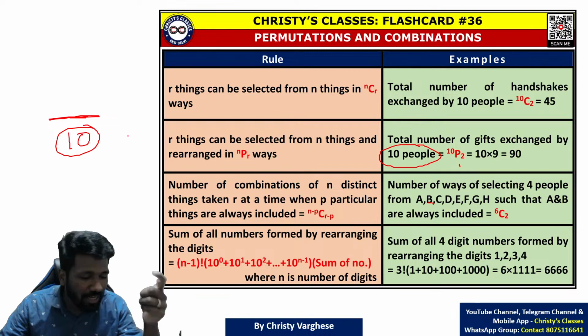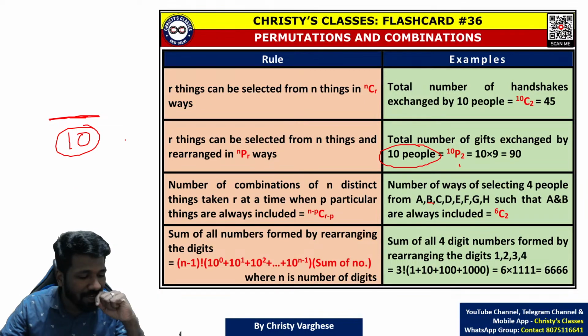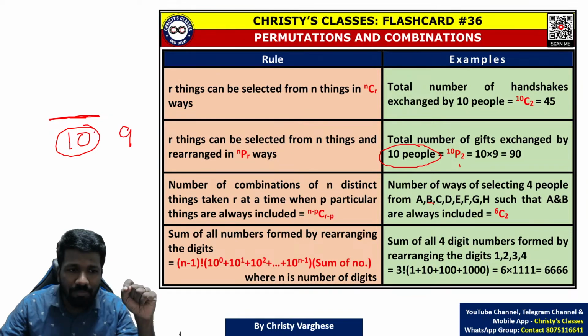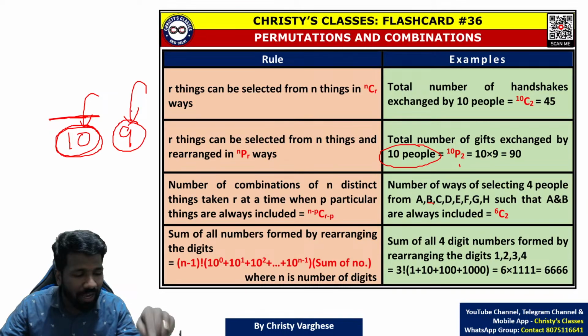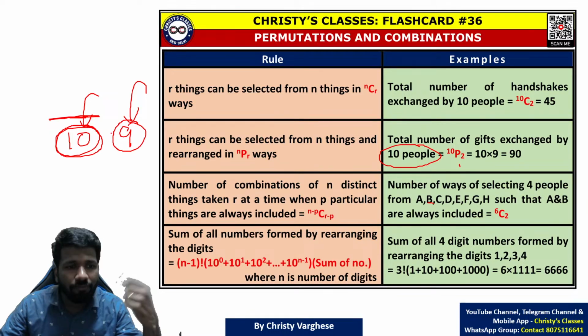Why? Because 9 remaining people are there, excluding me. Similarly, each of those 10 people needs to buy 9 gifts, so 10 ways to select the giver and 9 ways to select the people they have to give gifts to. So 10 into 9, 90 is the answer.